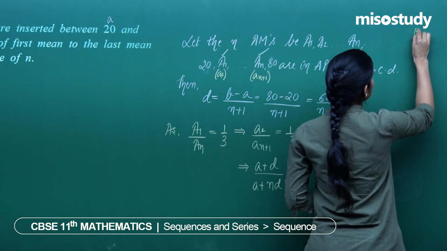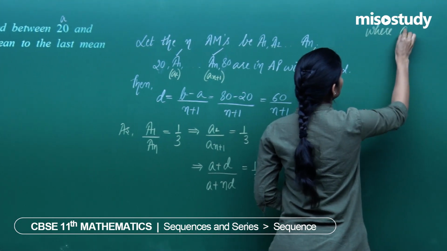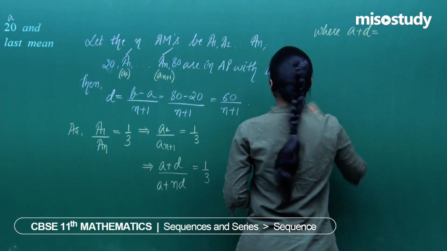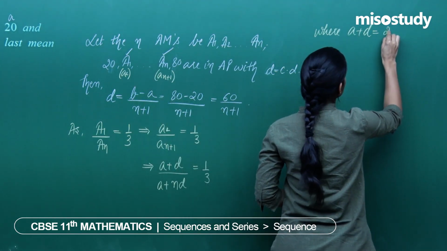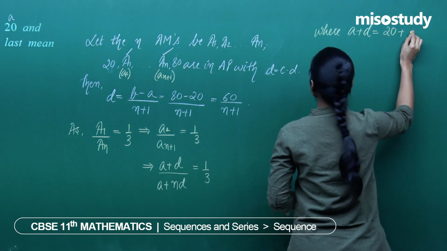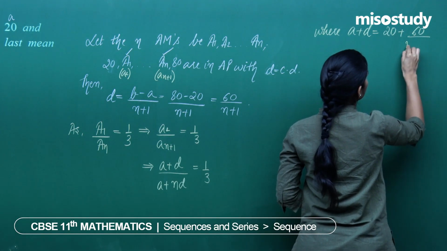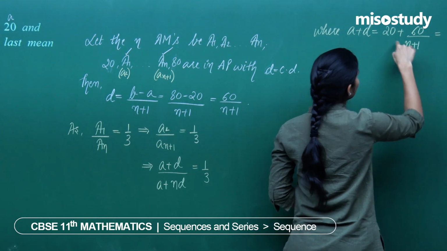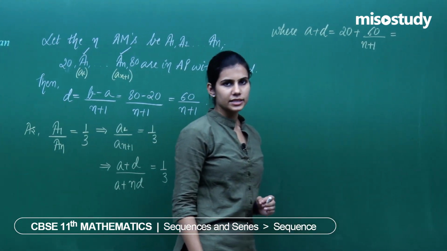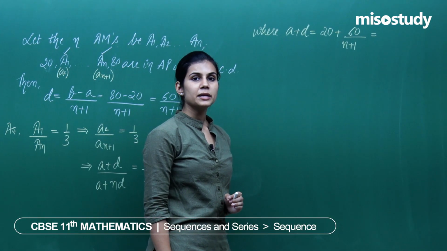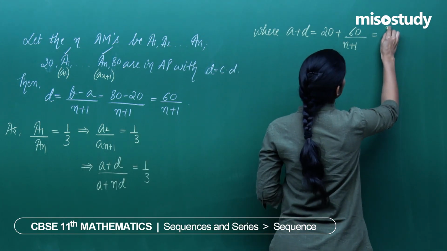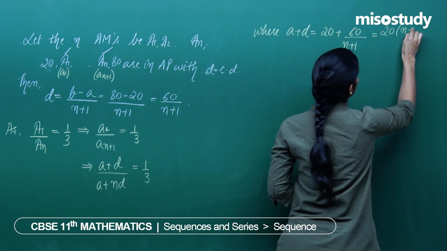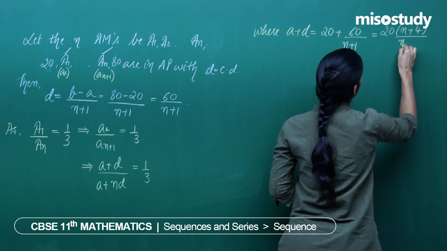What is A plus D? A is actually 20 and D is 60 upon n plus 1. So you will be having 20n plus 20 plus 60, that is 20n plus 80. So 20 common, n plus 4 upon n plus 1.